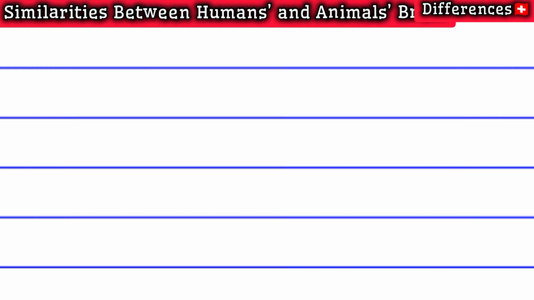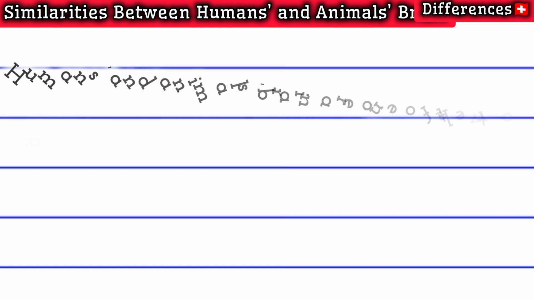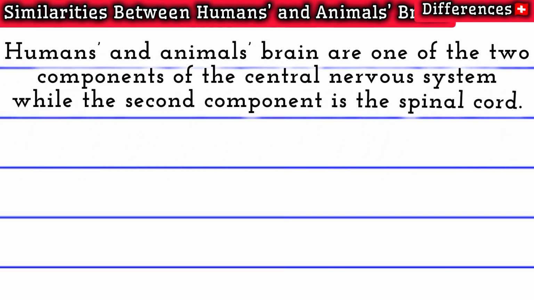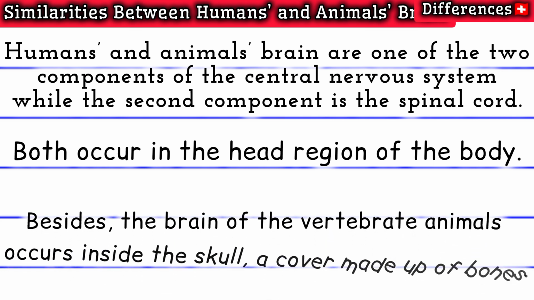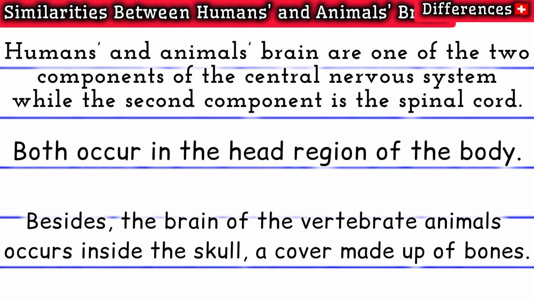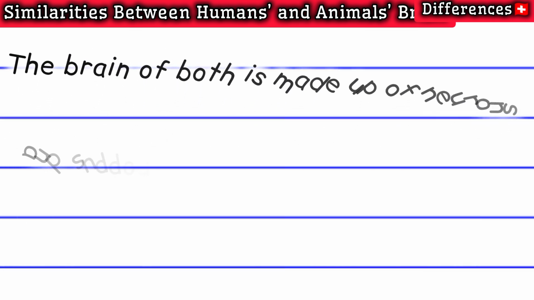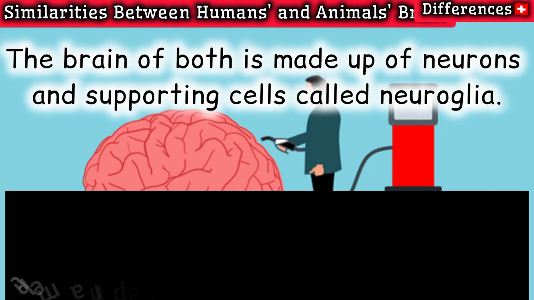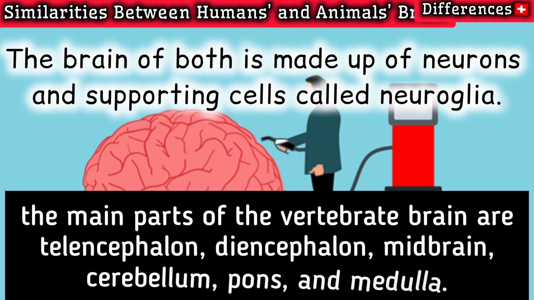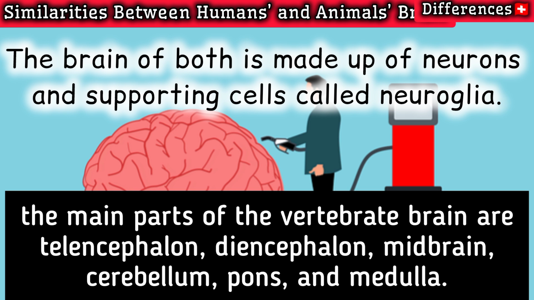Similarities between humans and animals' brain. Humans and animals' brain are one of the 2 components of the central nervous system, while the second component is the spinal cord. Both occur in the head region of the body. Besides, the brain of the vertebrate animals occurs inside the skull, a cover made up of bones. The brain of both is made up of neurons and supporting cells called neuroglia. Also, the main parts of the vertebrate brain are telencephalon, diencephalon, midbrain, cerebellum, pons, and medulla.